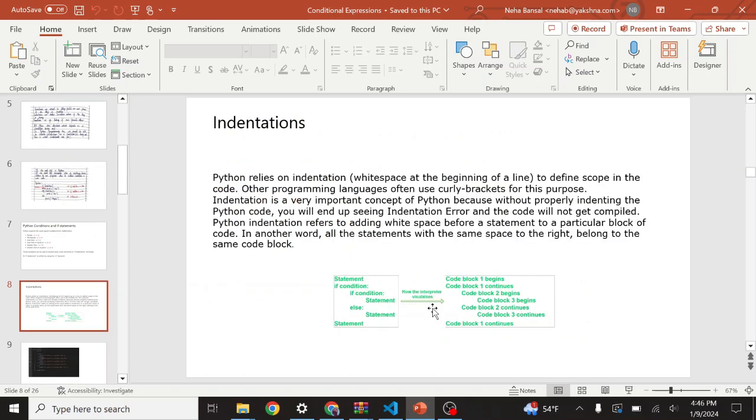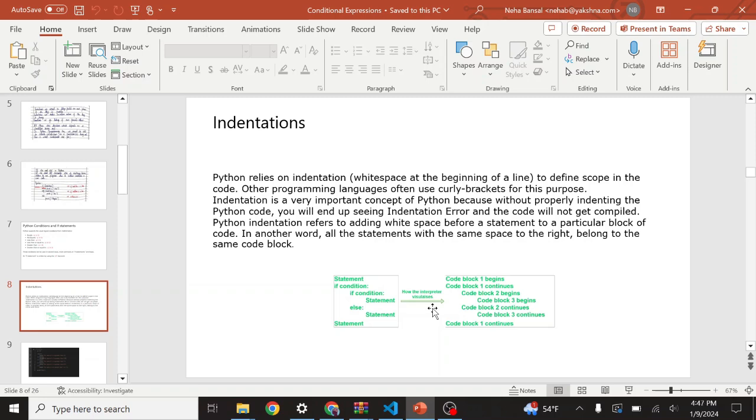Next we have to know about indentation as well. Python relies on indentation, white space at the beginning of a line, to define scope in the code. Other programming languages often use curly brackets for this purpose. Indentation is a very important concept in Python, because without properly indenting the Python code, you will end up seeing an indentation error and the code will not get compiled.